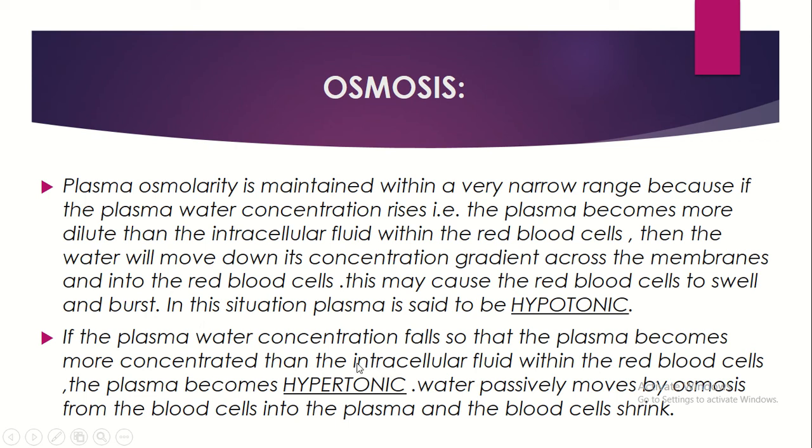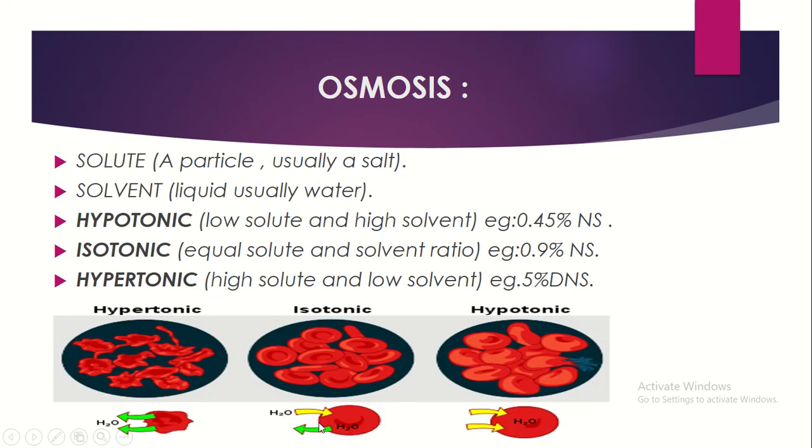So the water in the blood cells is transferred to the plasma where the water concentration is low, and the plasma is said to be hypertonic. Water passively moves by osmosis from the blood cells into the plasma. Automatically the water moves from the blood cells to the plasma, which means the blood cells shrink, and they become very shrunken. So this is a clear explanation.